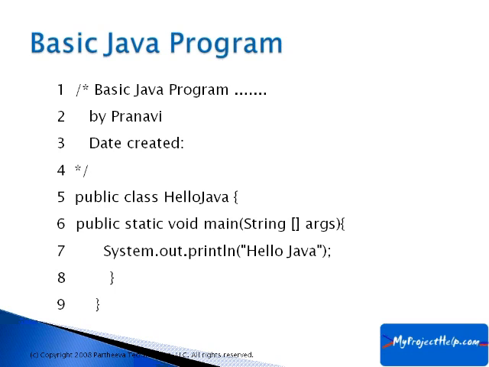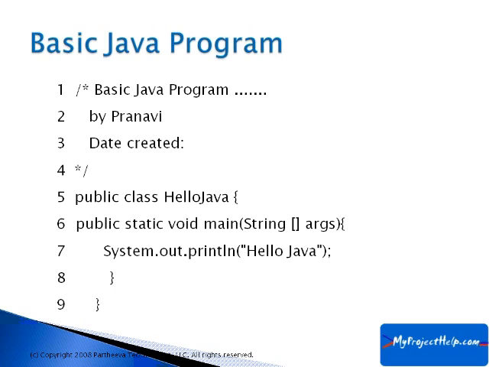Java is case sensitive, and it also has some conventions. A method declaration should be with all small letters. For classes, the first letter should be capitalized, and if it's a two-word name, the second word's starting letter is also capitalized. Like in Hello Java, the first word is Hello, whose first letter H is capitalized, and in the second word, the first letter J is capitalized. If it has more than one word, in every word the starting letter should be capital. So there are some conventions in Java which we need to follow.